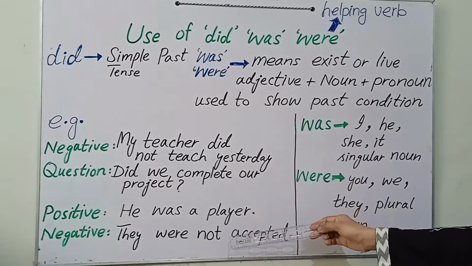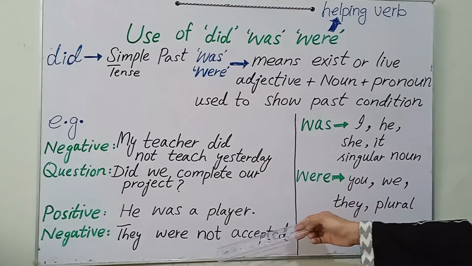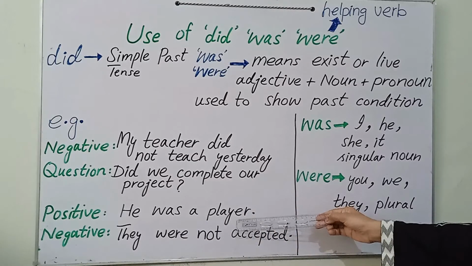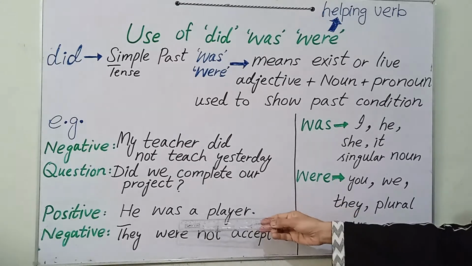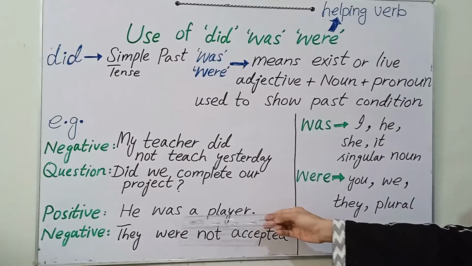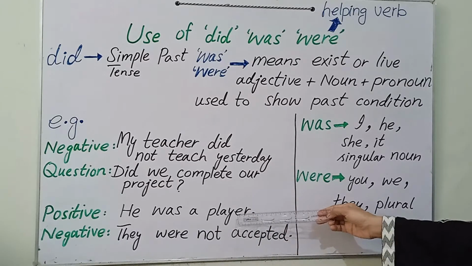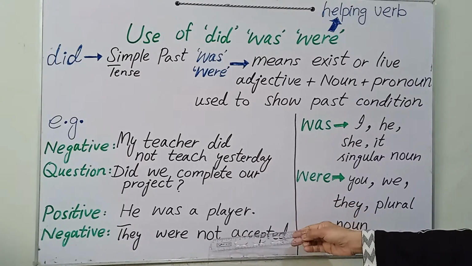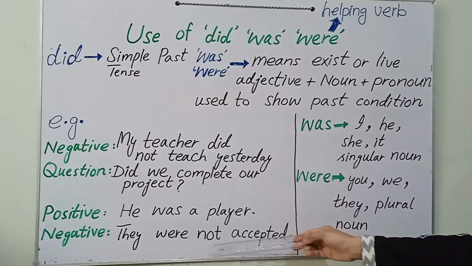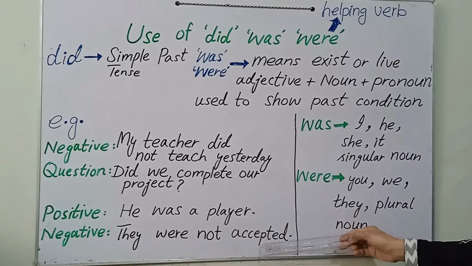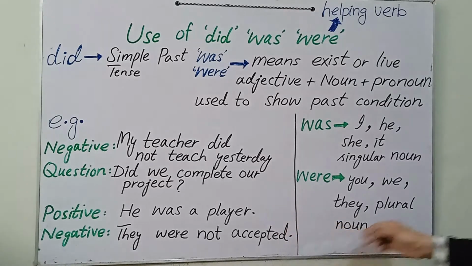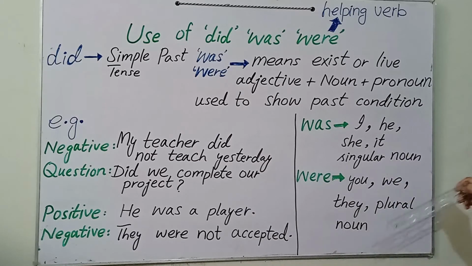And here's the example for was, were. Positive sentence, you can see that: he was a player. This is the existence of this boy. Okay, so this is also showing the past time. He was a player. And the negative sentence: they were not accepted. We put not with was or were. Okay, here is more example for you.